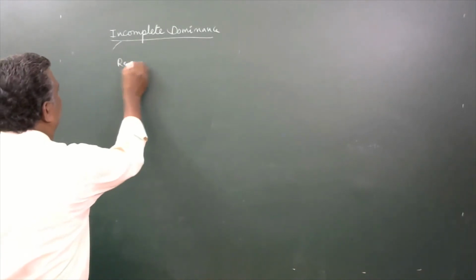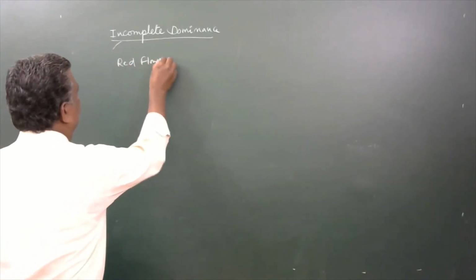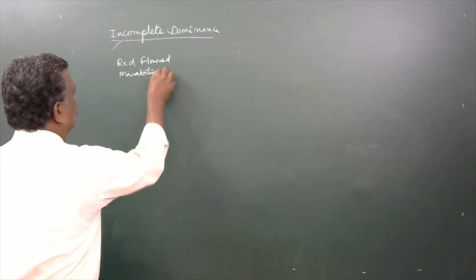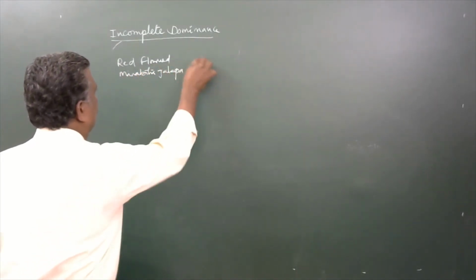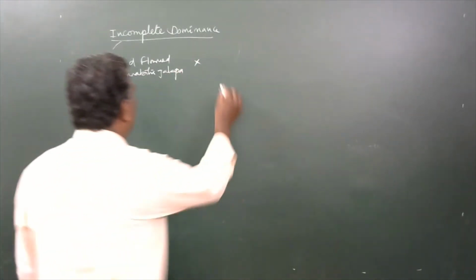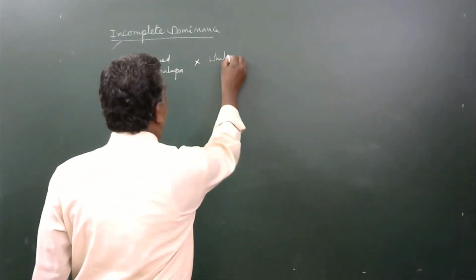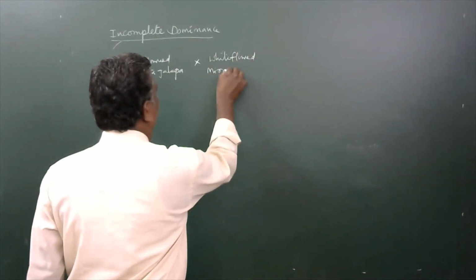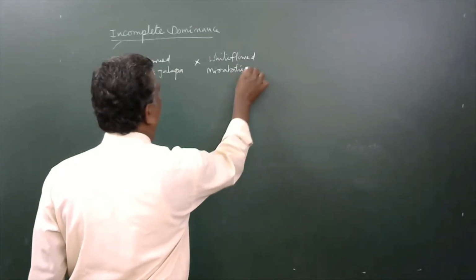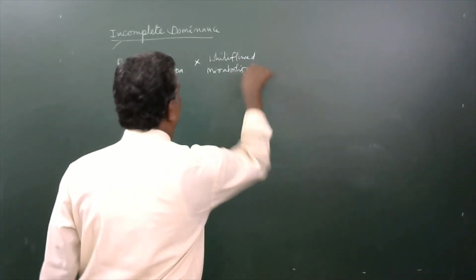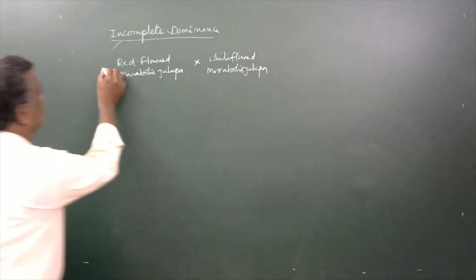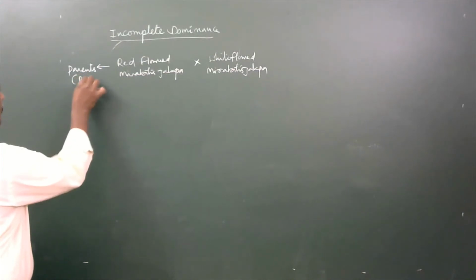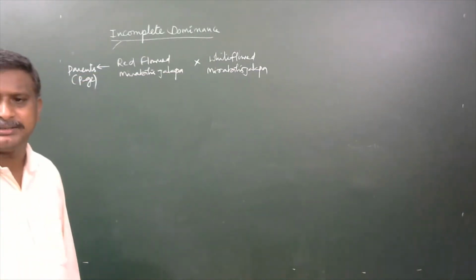So we will see now a red flowered Mirabilis jalapa is now crossed with white flowered Mirabilis jalapa. Here, these are said to be parents or P generation.